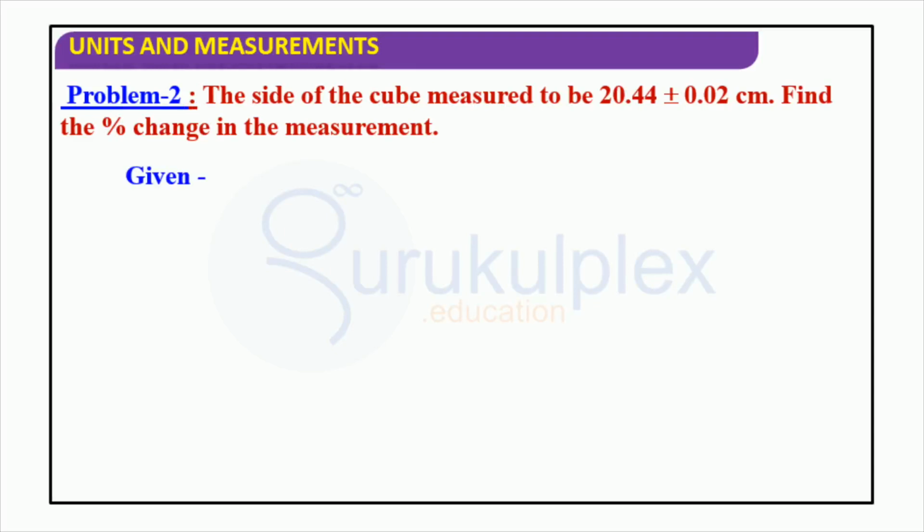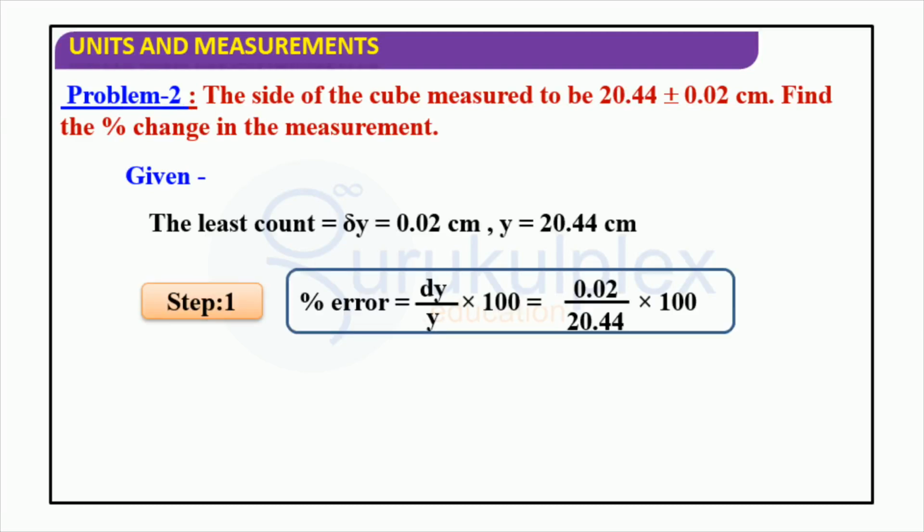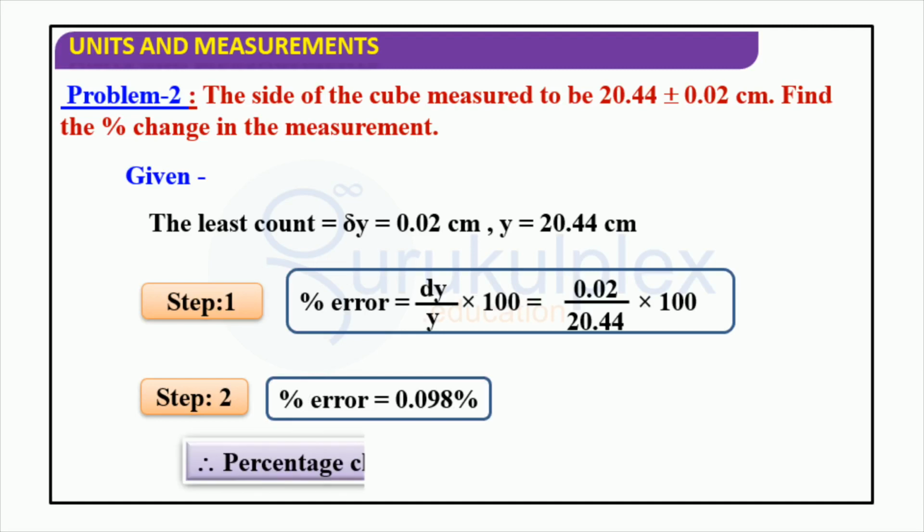The side of the cube is measured to be 20.44 plus or minus 0.02 centimeters. To find the percent error in the measurement, the least count needs to be identified first, which in this case is 0.02 centimeters. The percent error can then be calculated to be 0.098%.